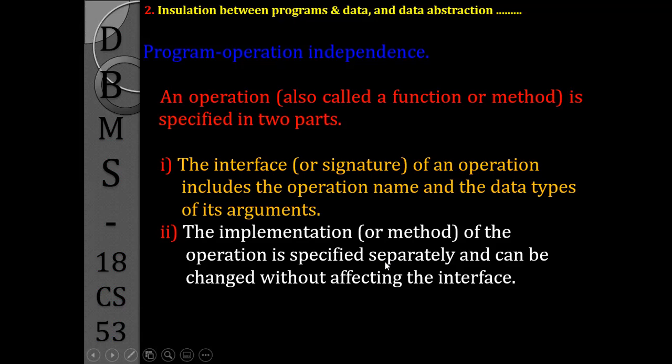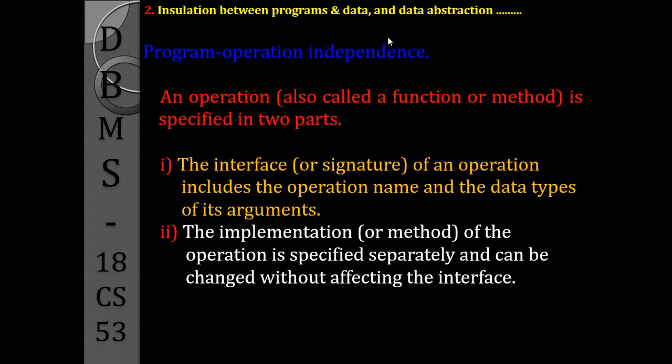As the name and data types are placed separately and the implementation is defined separately, we can change the program without affecting the interface.